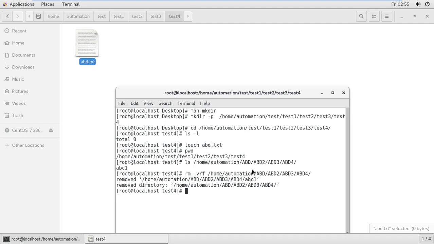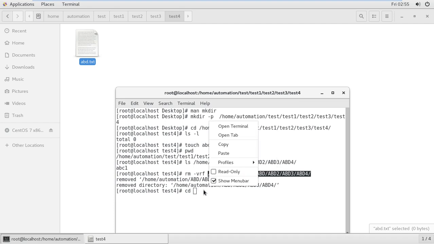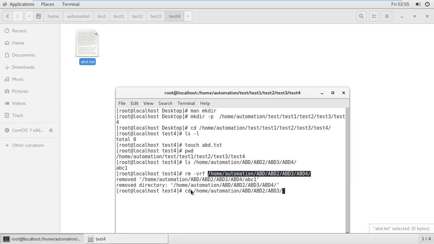If you're not sure, I can go here. See, there is no directory under the abd, because you need to create it; firstly I'm just creating abd4.